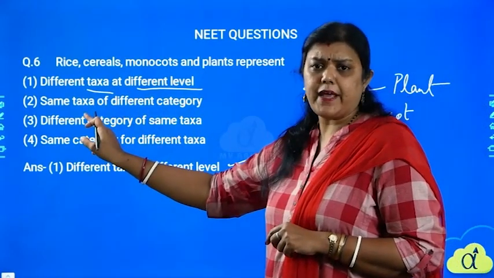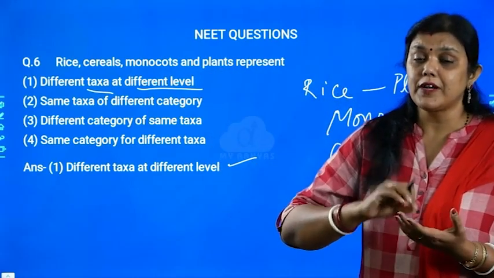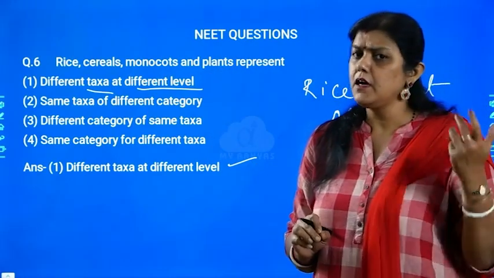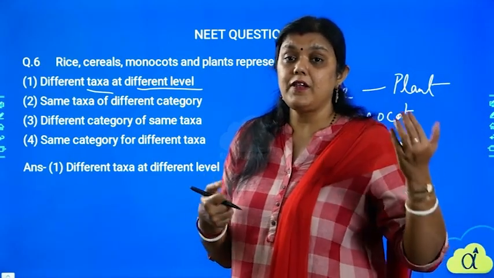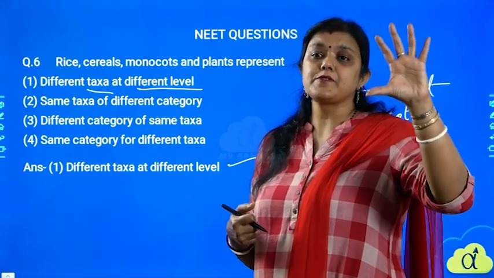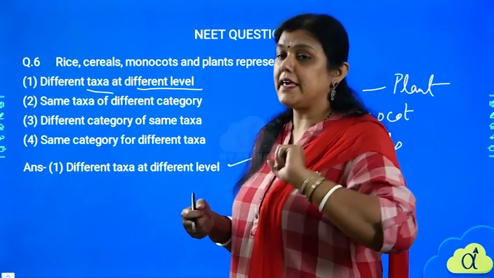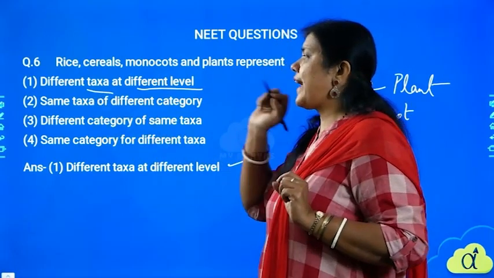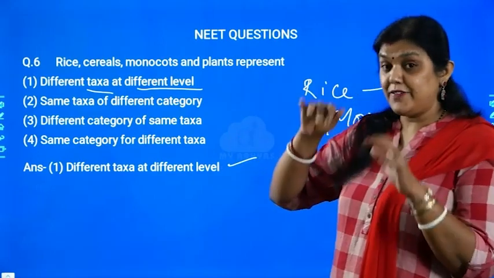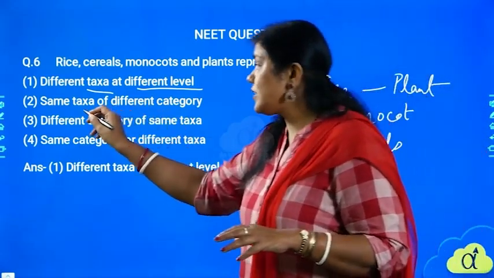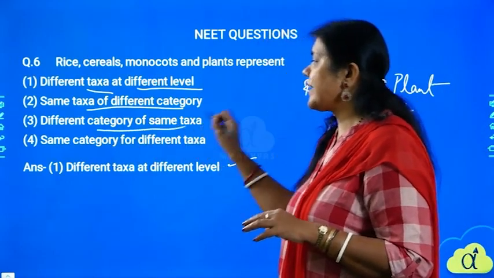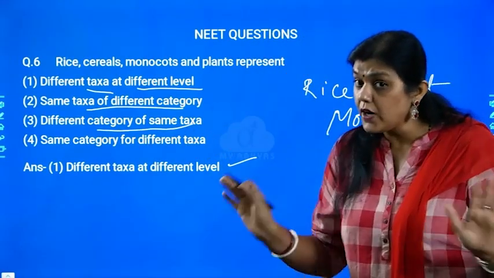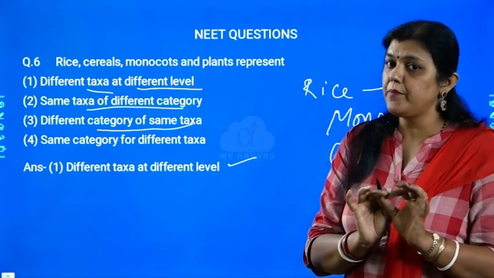They are not the same taxa. Are cereals, monocot and plant present in the same taxa? No, because cereal is different in the hierarchy level than plant. Plants are the kingdom, right? So it is not the same taxa of different category. It is also not the different category of same taxa.